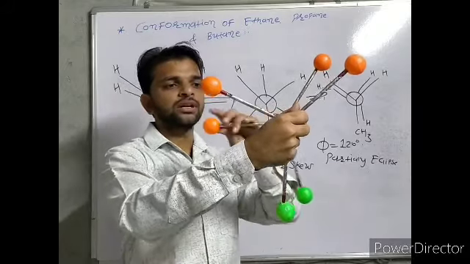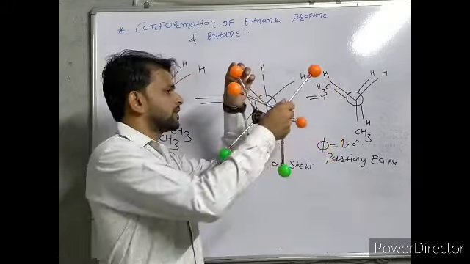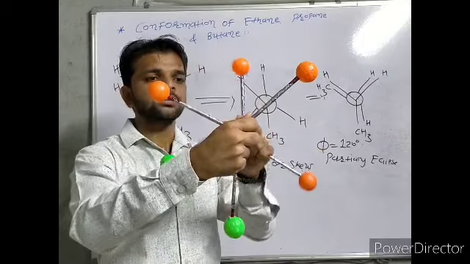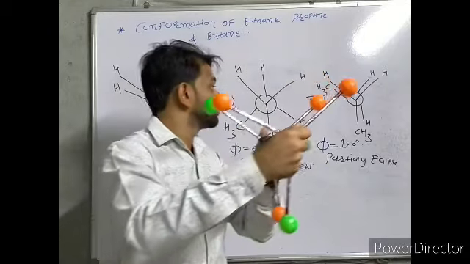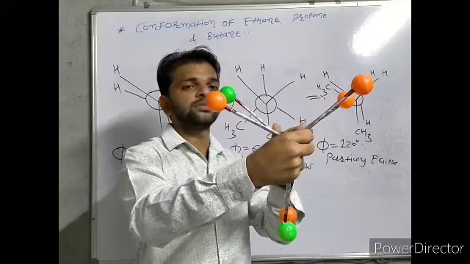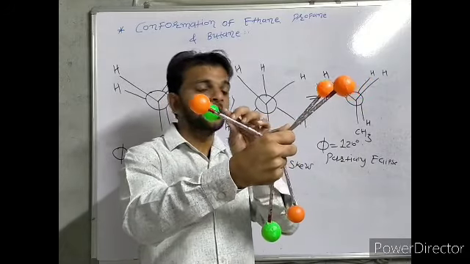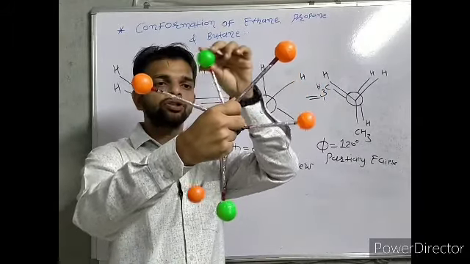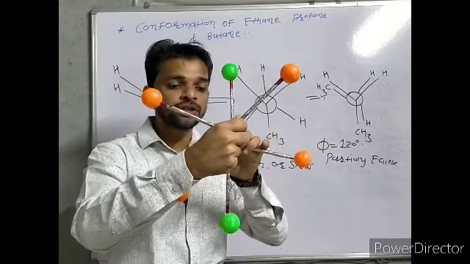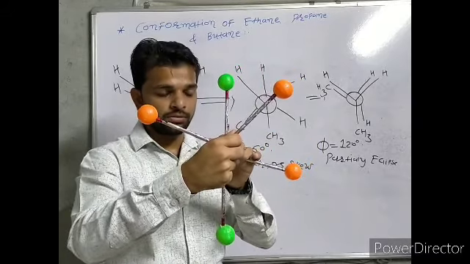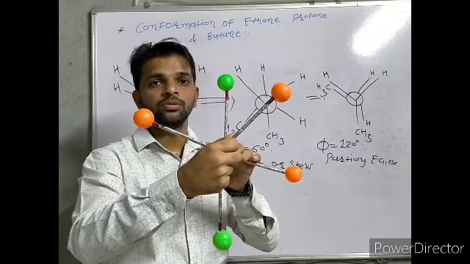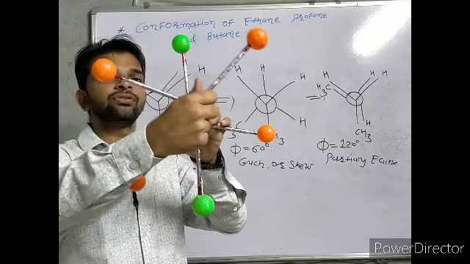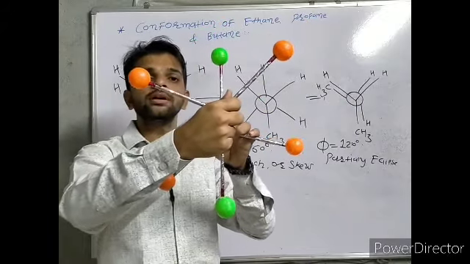Again, this is phi equal to 0, the Newman eclipse. We rotate by 60 degrees and get a structure like this, known as gauge or skew conformation. Again we rotate to 120 degrees and get a structure known as partial eclipse. And again we rotate by 60 degrees, meaning the total rotation of the back carbon is 180, and we get a structure like this. Now the angle between the two CH3 groups is 180, phi is equal to 180, and this structure is known as fully staggered.